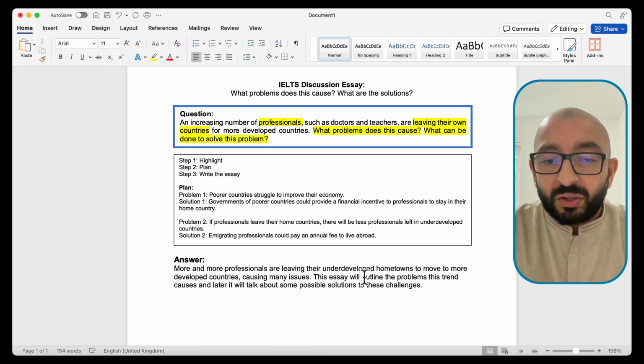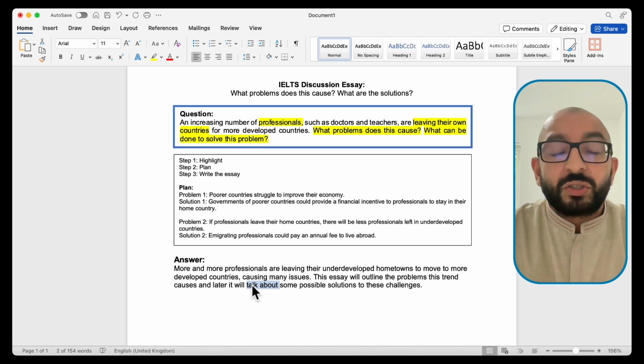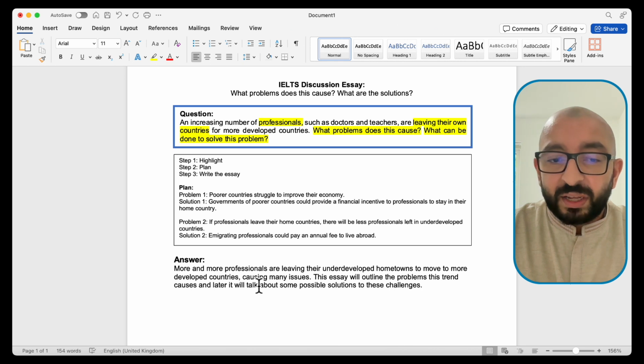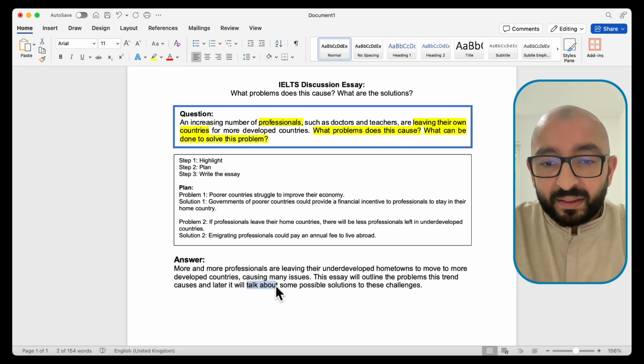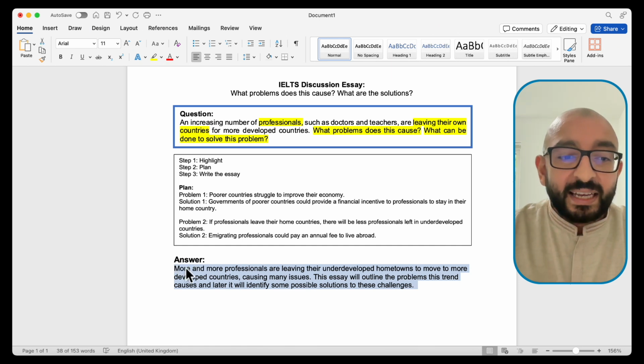Okay, so we've changed one thing. We don't need to change this, but I'm going to change it anyway, just to show you the style of words that we need to be using for a Band 7 plus essay. So I will change this will talk about to identify. This trend causes, and later it will identify, there you go, some possible solutions to these challenges. That's perfect. I love that. And that's a total of 38 words.